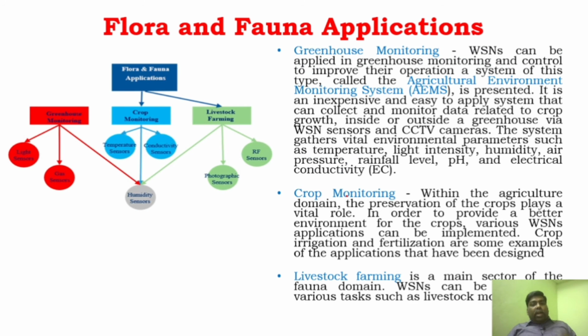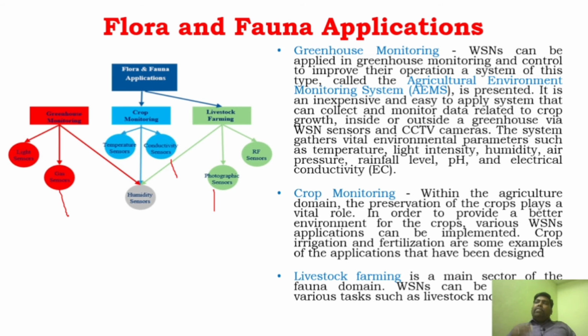And flora and fauna, we have already seen that: crop monitoring, livestock farming, greenhouse monitoring. Mostly in the agriculture field, you can use different sensors, conductivity sensors, photographic sensors, gas sensors, even motion sensors to monitor the livestock. So all this is possible using wireless sensor networks.